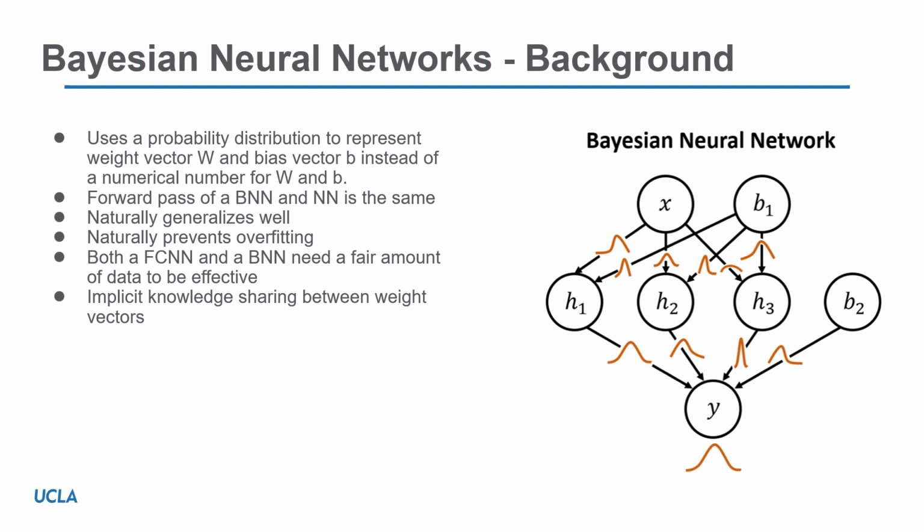On that same note, because the weight vectors W are now distributions instead of fixed values, a Bayesian neural network does a better job at preventing overfitting as well. In a normal neural network, if a weight W had a very large value, then the neural network might rely too much on that singular weight W, which could cause overfitting. That is not the case in a Bayesian neural network because W is no longer a singular number and is instead an entire distribution of values.